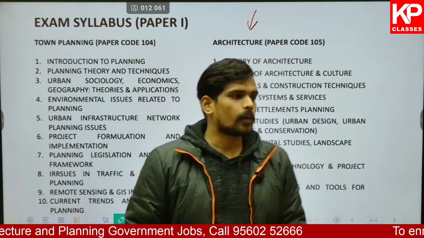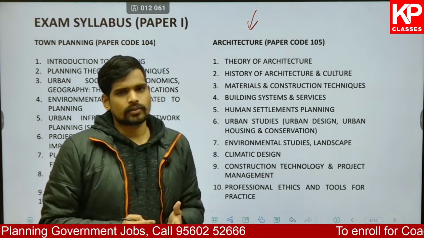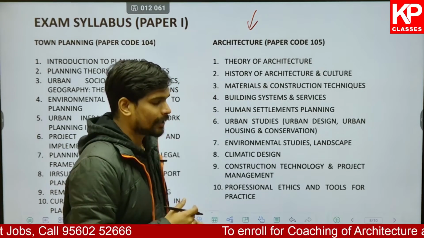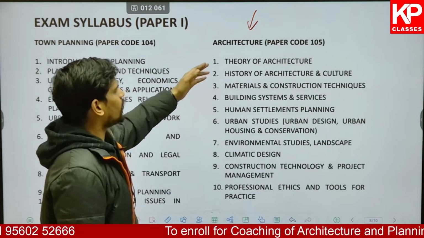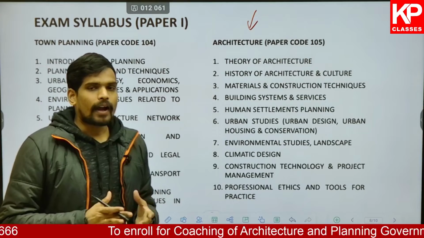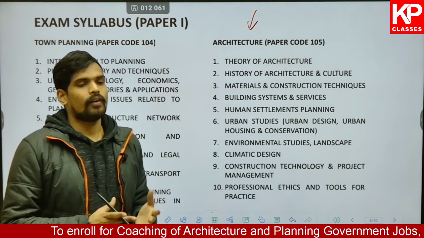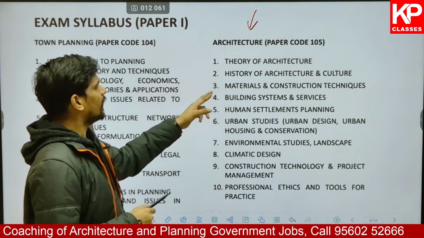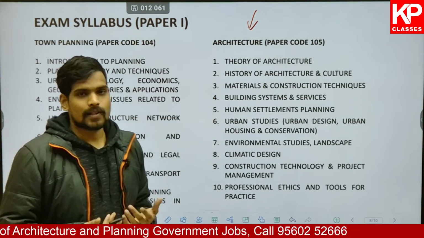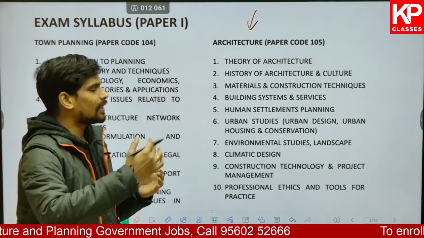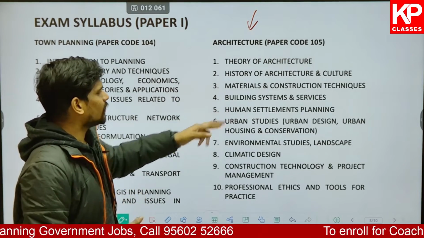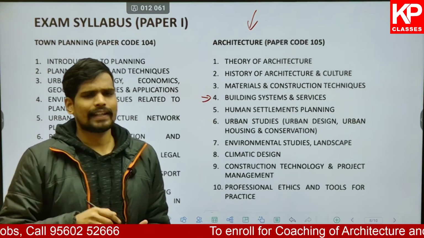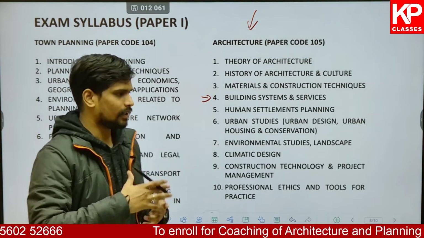The syllabus has a total of 10 points ranging over various topics of architecture from first to final year. It covers all the aspects of architecture and some basics of planning. You have theory of architecture, history of architecture and culture, which covers both Western history, Indian history of architecture, and also the modern contemporary styles. You also have building materials, various construction materials. The list is given in the detailed syllabus. Other than that, you also have building systems and services, which covers various building services, including lighting, acoustics, fire safety, HVAC systems, and so on.